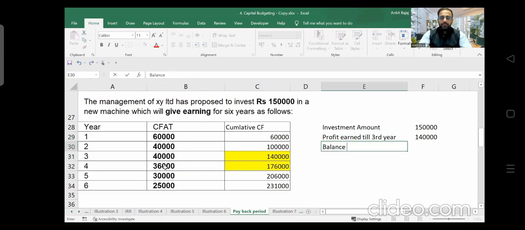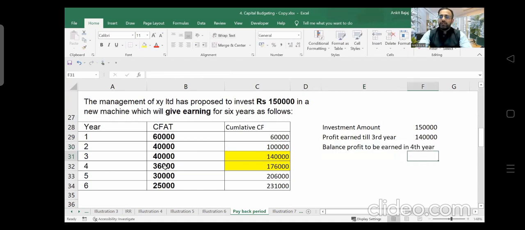Balance profit to be earned in fourth year. For sure, it is going to be 10,000, right? Balance profit which we have to earn in fourth year, that is going to be how much? That is going to be 10,000, right?